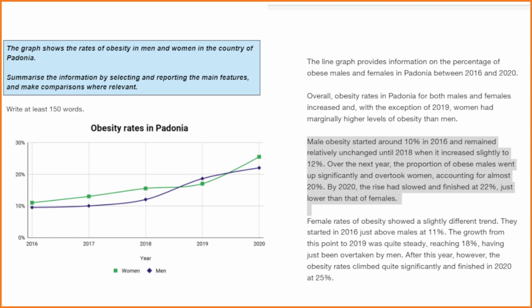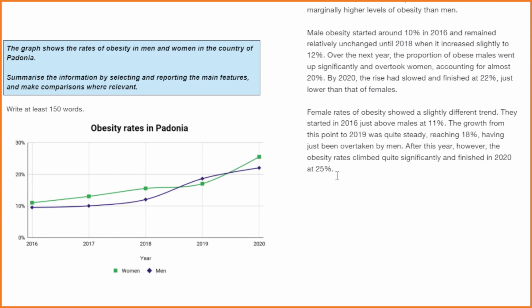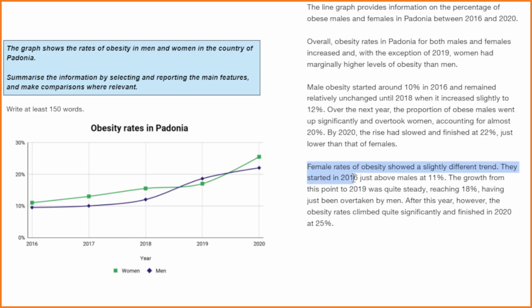Really, really important. The next paragraph that I have is about women, and I said female rates of obesity showed a slightly different trend. So I'm making a comparison. I'm saying that the trend for women is not exactly the same as men. They started. Now the example here that I'm using, they started, I'm using referencing.